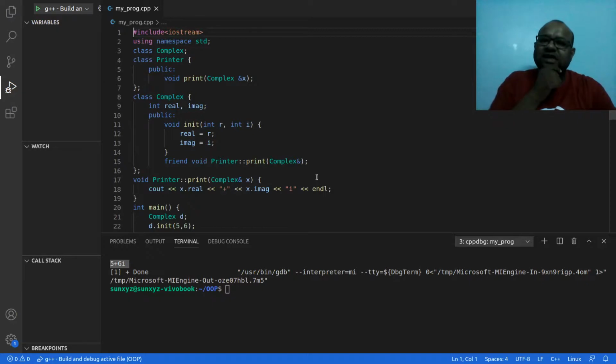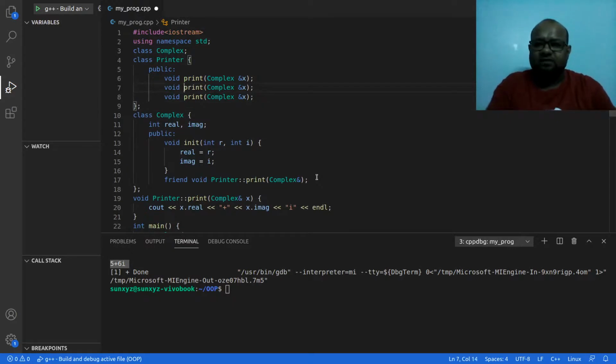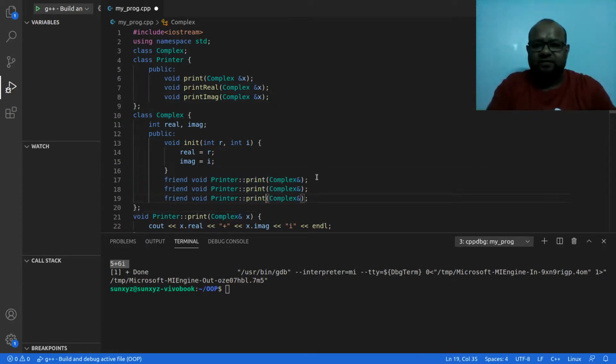Now say this printer class has more methods. I have a method called print real, I have another method called print imaginary. All of them are taking this complex number. So what do I have to do? I have to make print real a friend, I have to make print imaginary a friend.